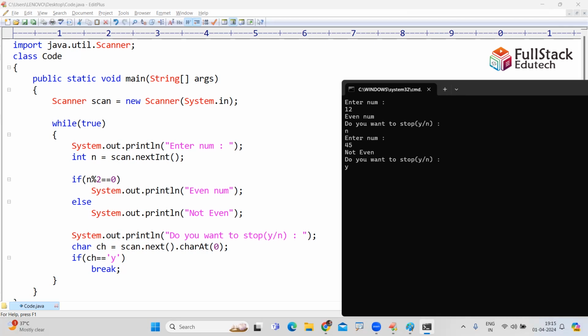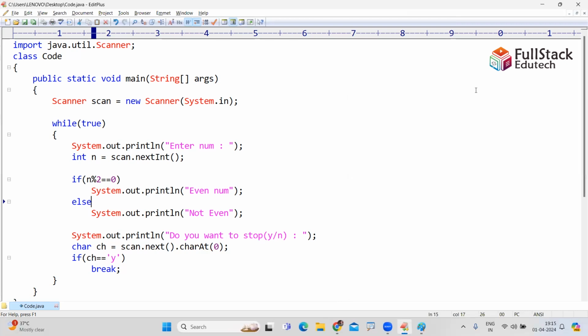Do you want to continue means: to continue, you should give yes; to stop, you should give no. Now, do you want to stop means: to stop, you should give yes; to continue, you should give no. See, y means now stop. Coding is completely based on the programmer's mindset. So here two ways are there, and I have shown both. There are multiple examples, but here I explained only two. You practice multiple examples in this way so that this format comes easily to you.